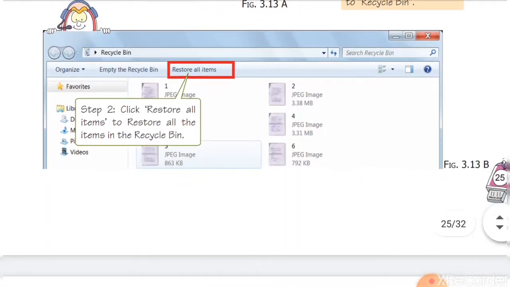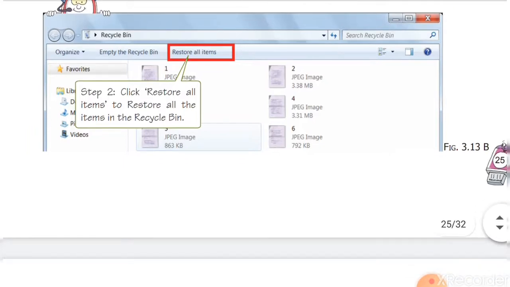You will see the list. The files that are deleted are shown in the recycle bin folder. Here you see 1, 2, 3, 4, 5, 6, all the files are shown here. After that, whichever file you want to restore, select that file and click on restore all items. Restore all items means all the files will be restored.